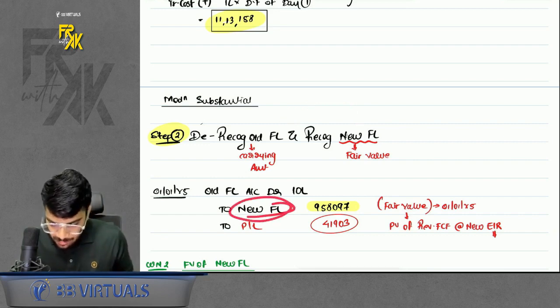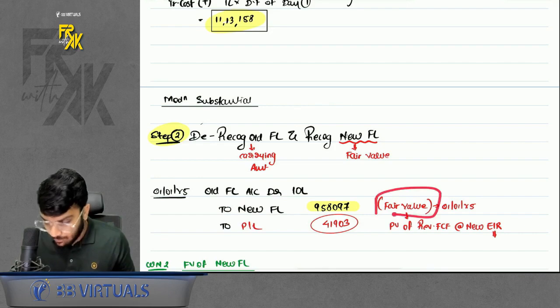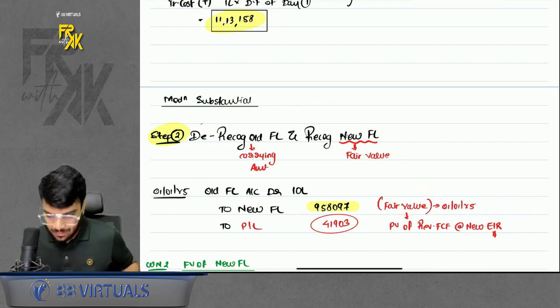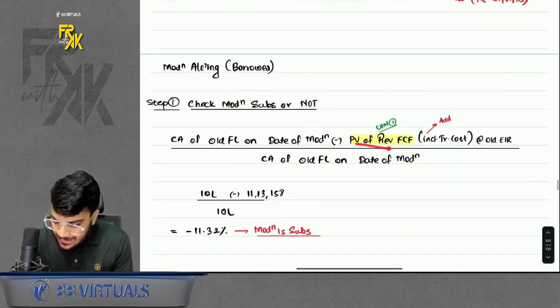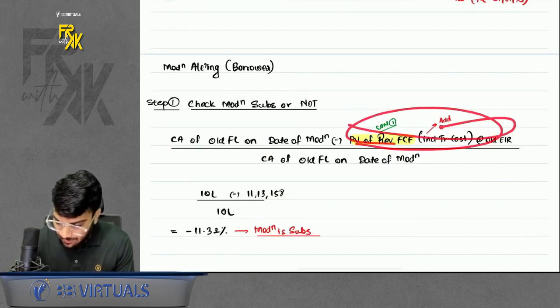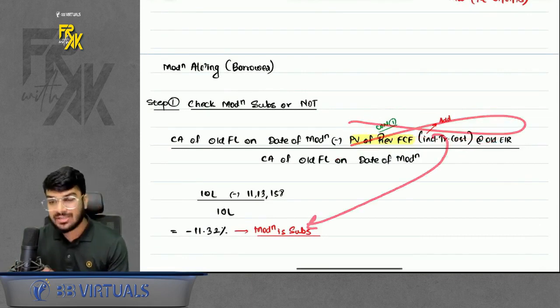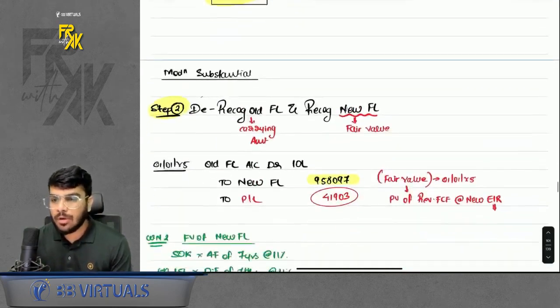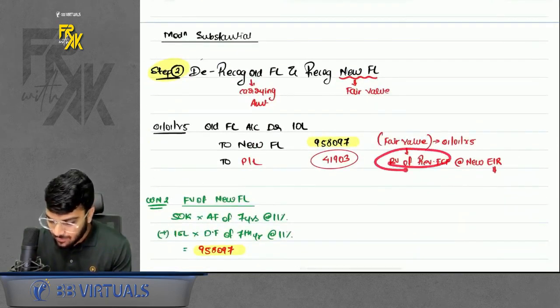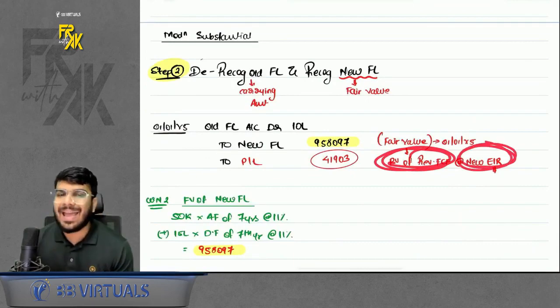The new financial liability you will record at fair value. So what is the fair value? Please don't confuse this amount with fair value. This is not the fair value. This amount we computed only to check whether the modification is substantial or not. So what is fair value? Fair value is nothing but the present value of revised future cash flows at new EIR.